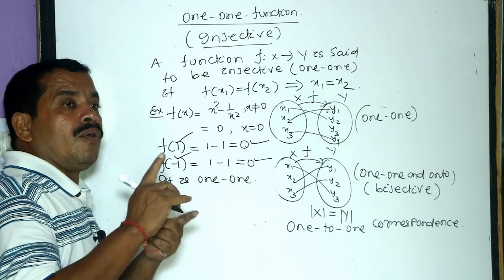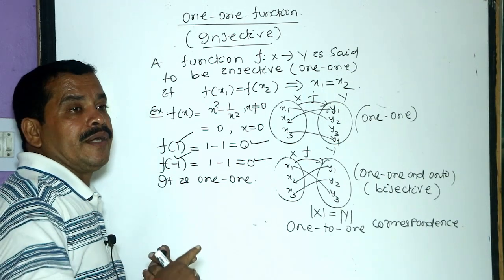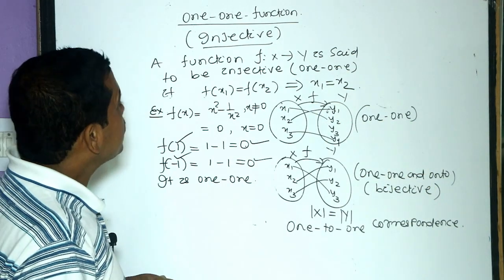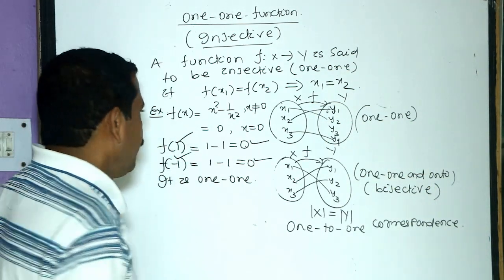One-one means one element has one image element. Also, 1 is the pre-image of only 1. So in this case, we say that it is one-one.